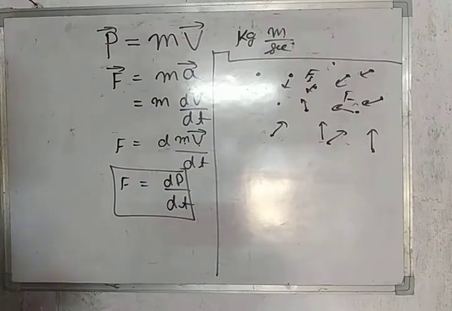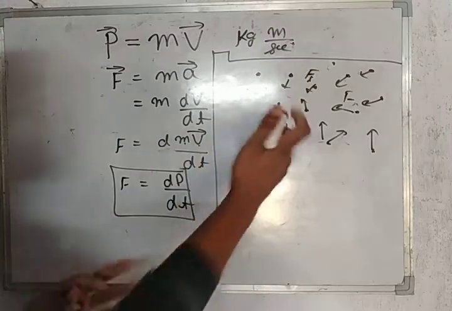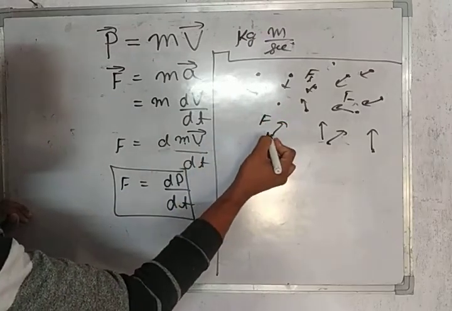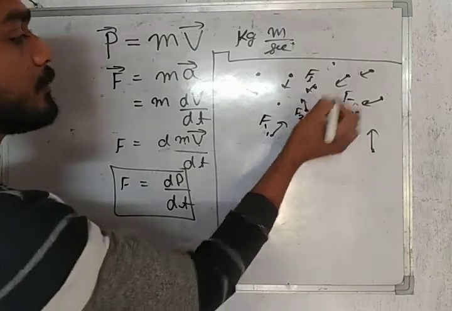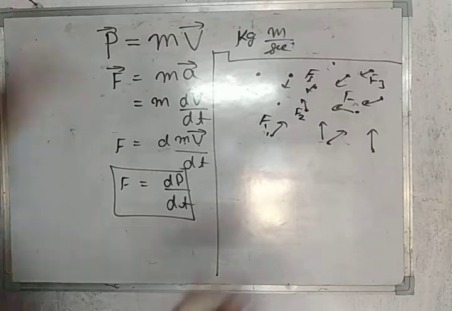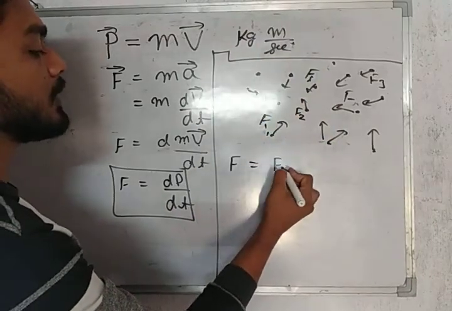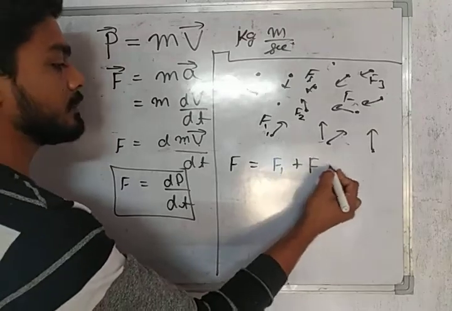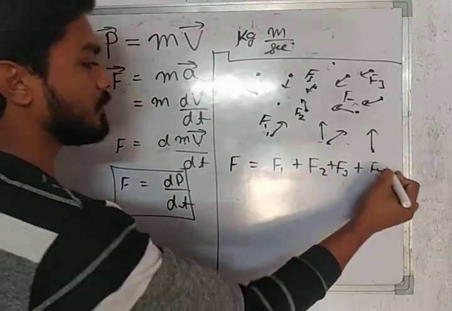Now suppose that each particle is experiencing some force. Suppose particle 1 is experiencing a force F1, this one F2, another F3, and so on. Then we can say the net force F is equal to the sum of all the forces, F1 plus F2 plus F3 plus F4, like this.